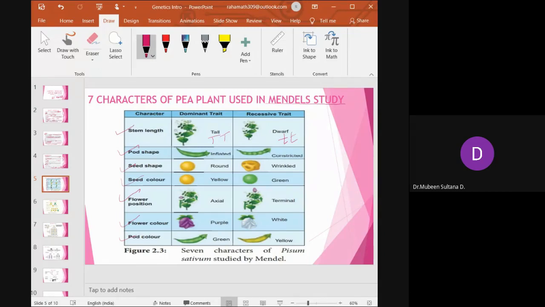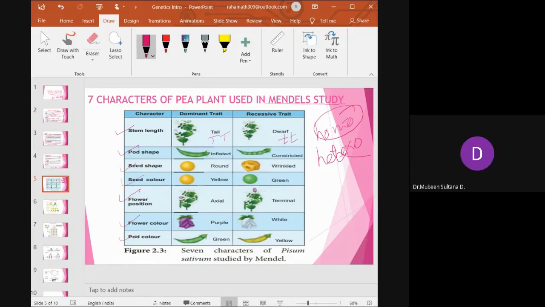In genetic studies, you have 2 types of characters. One is a dominant character, one is a recessive character. A dominant character will represent itself in both homozygous and heterozygous condition, whereas a recessive character will be represented only in homozygous condition and not in heterozygous condition. Do you understand?